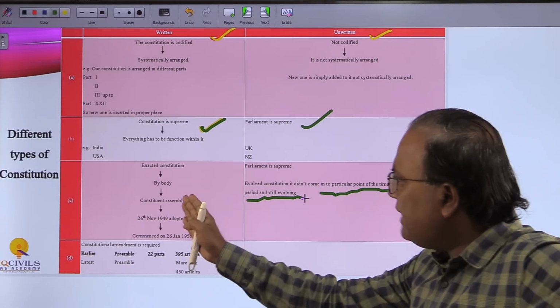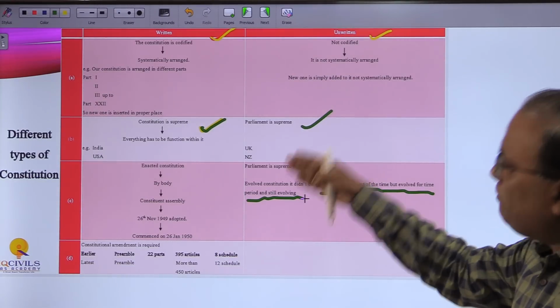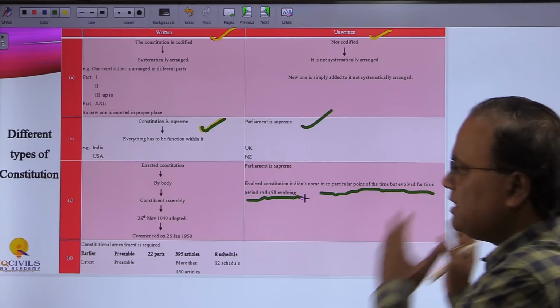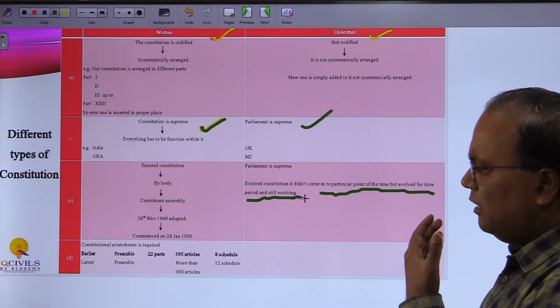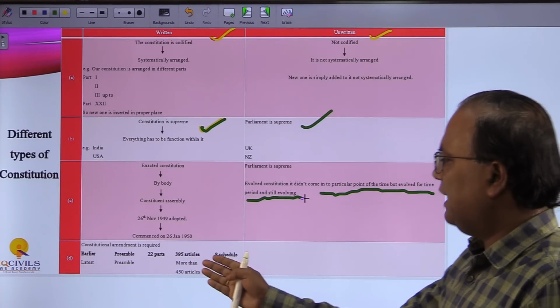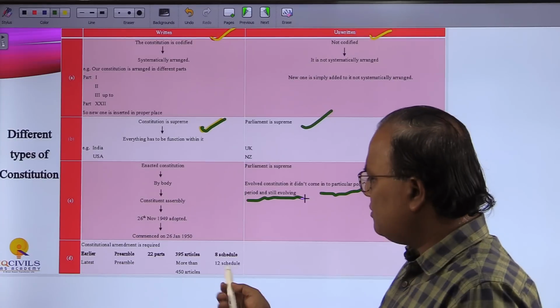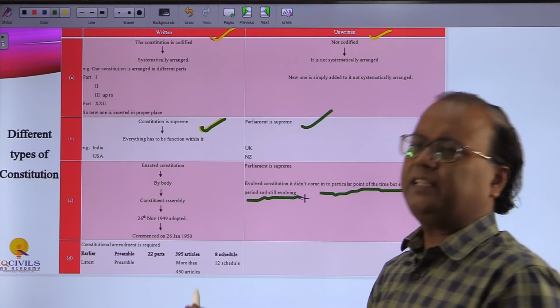So here the act and the constitution are different, and here any act became a part of the constitution, okay. So that is the basic difference. Now earlier we had in our constitution a preamble, 22 parts, 395 articles and 8 schedules, and now it has changed to 12 schedules and more than 450 articles.